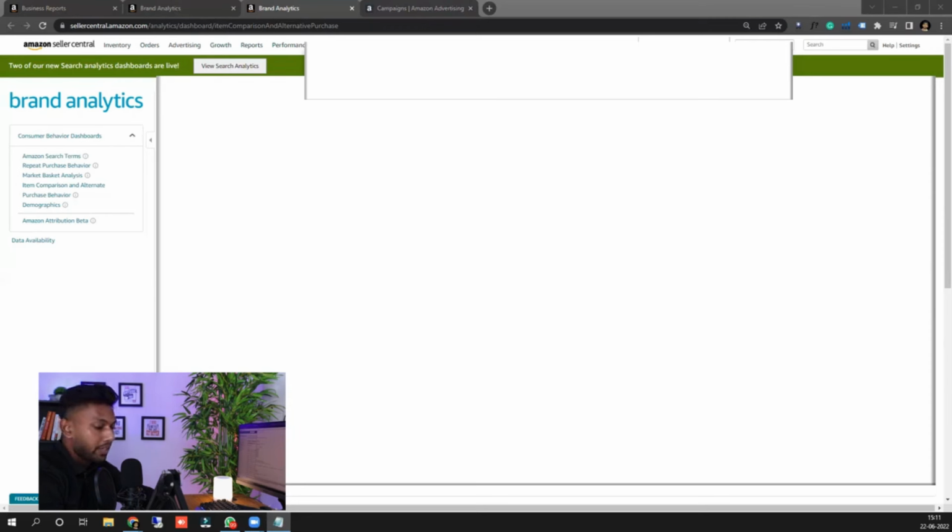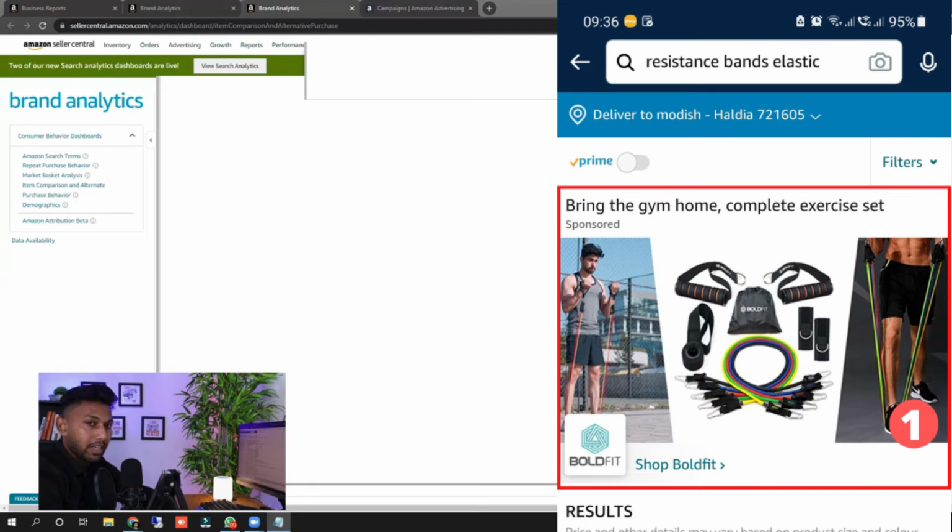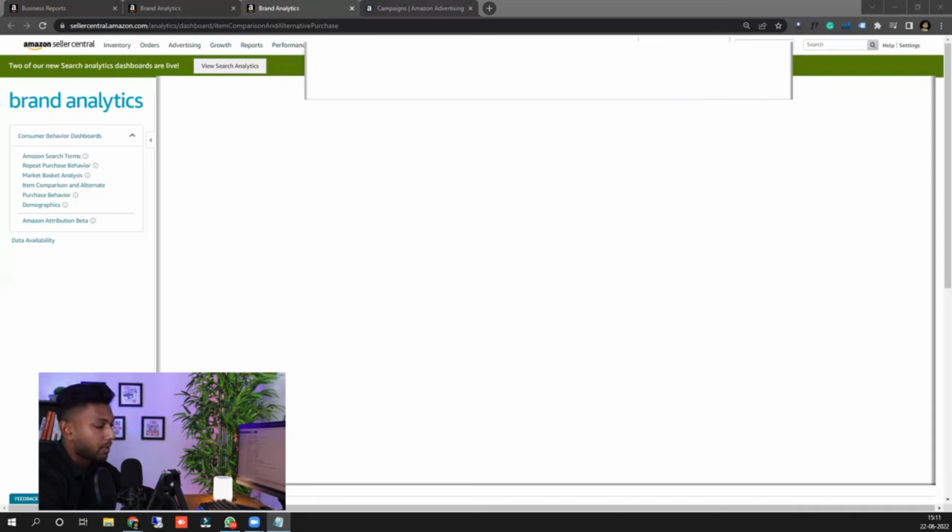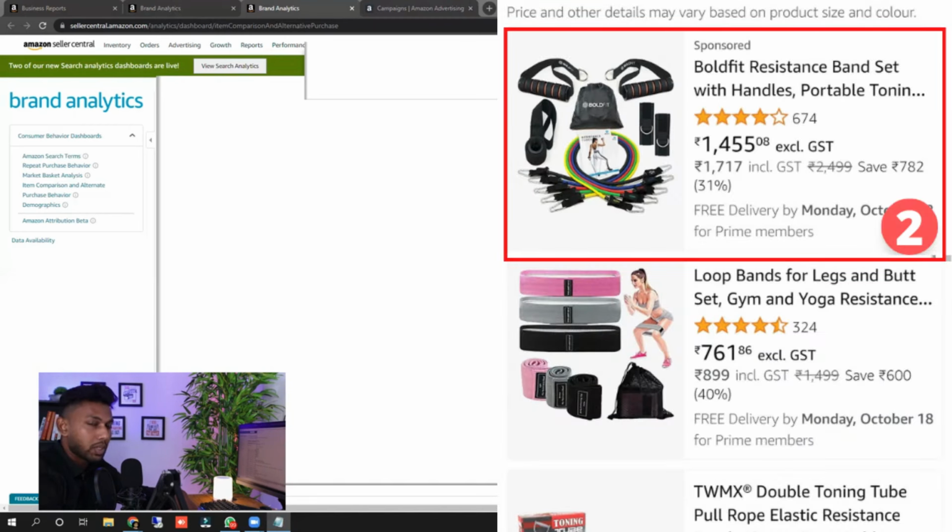Now what we did, we ran headline spotlight ads, store spotlight ads, those kinds of things, and we used a custom image. What a custom image does on mobile, if you have seen, is it takes the maximum space at the top, a big image. We use that. Then for those keywords, you will get 20-30 keywords which are relevant and in which your listing is ranked on the first page. Then we chose, obviously, sponsored product ads targeting those keywords.